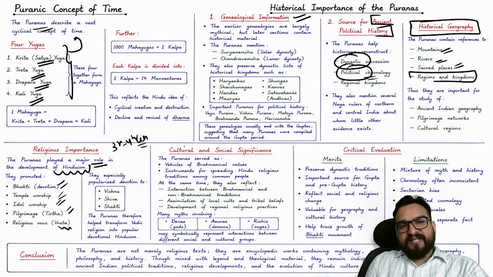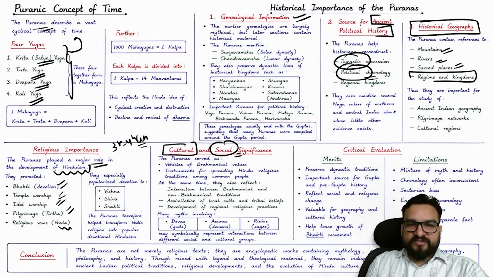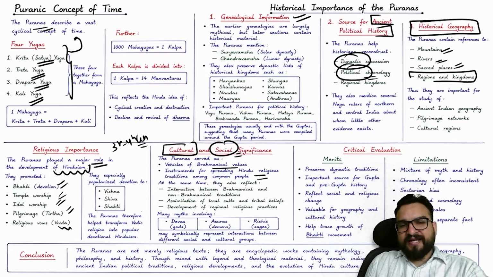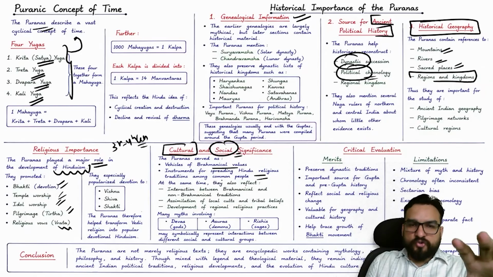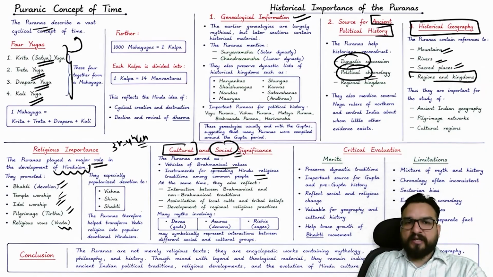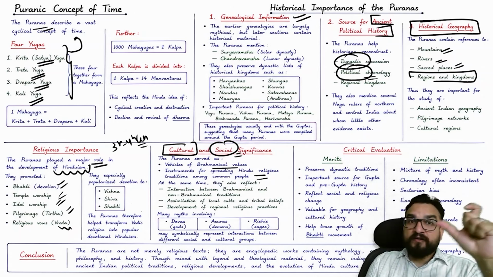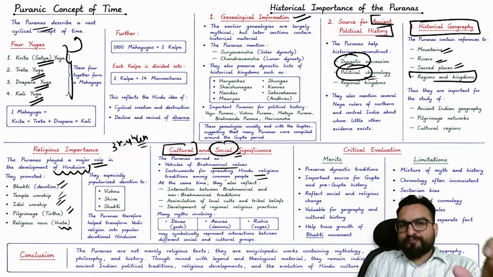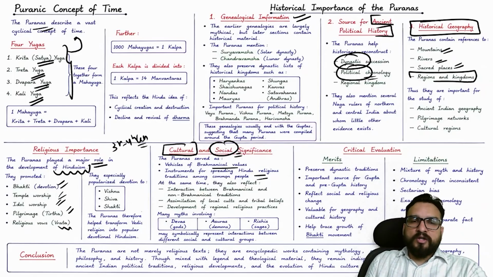Now there is cultural and social significance as well of the Puranas. Okay, it has been the vehicle of Brahmanical values, an instrument of spreading Hindu religious tradition as well as harmony in the society, because they are talking about certain ethical principles as well. Right, the stories will be involving right and wrong. So always you will be finding these also helped us in the ethical evaluation of our conduct, right?